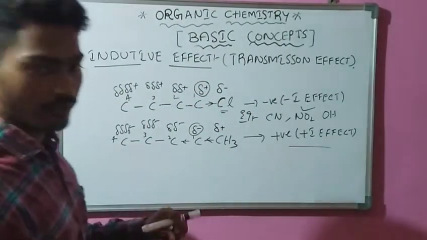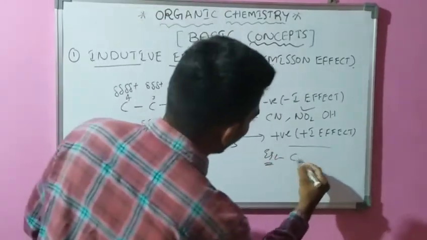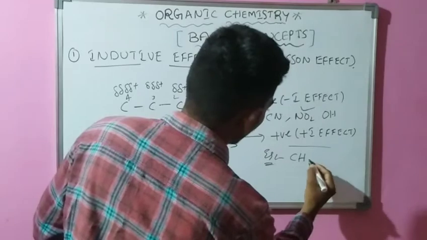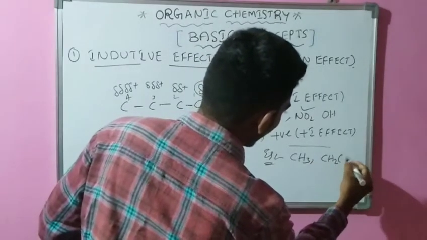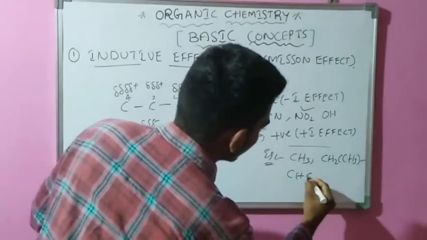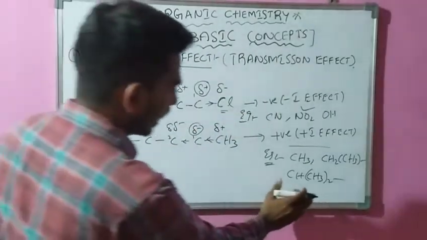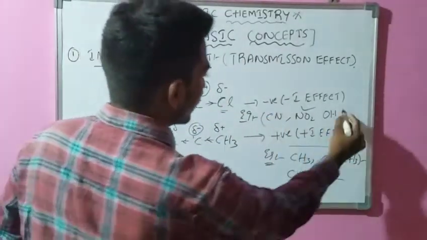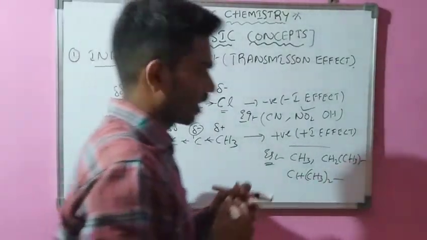And in the positive inductive effect, for example, electron donating groups are CH3, CH2 and CH3 again. These are some electron donating groups, and those are some electron withdrawing groups which help in the inductive effect or transmission effects.